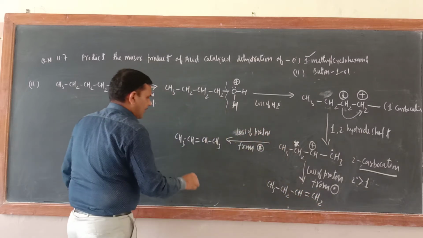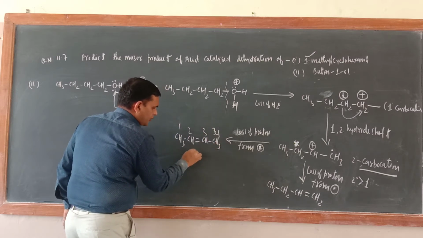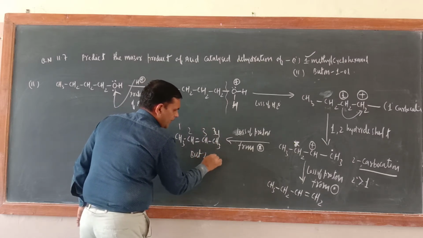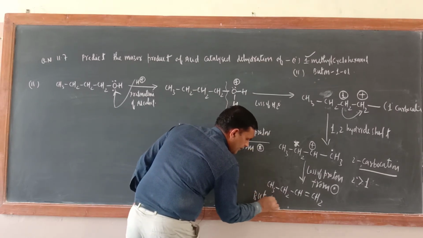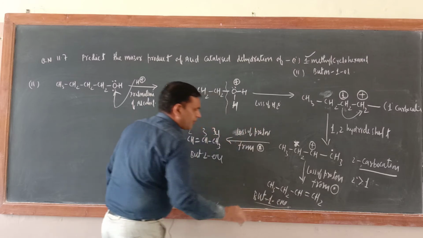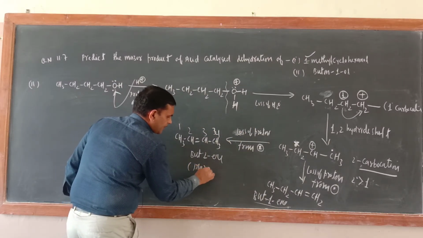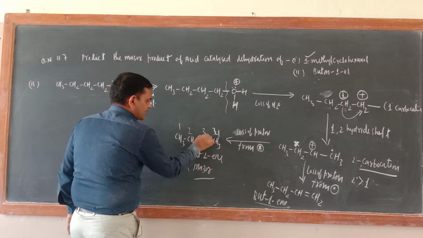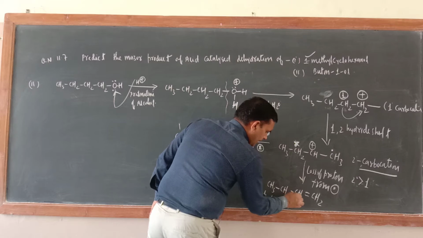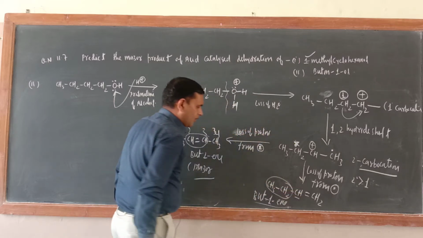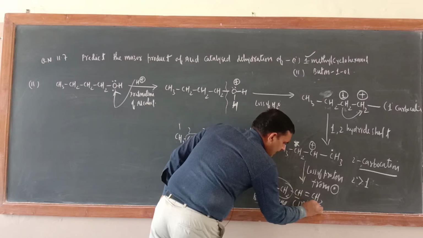Now just see what is the name of this one. 1 2 3 4. So this is but-2-ene, and what is the name of this one? but-1-ene. Now which will be the major product? This is more substituted major product. Just see, this is double bonded carbon atom, 1 2 alkyl group, and with double bonded carbon atom only 1 alkyl group. Okay, so this will be major and this will be minor.